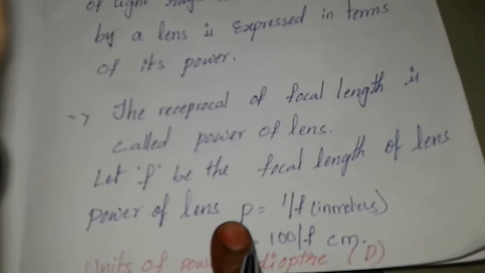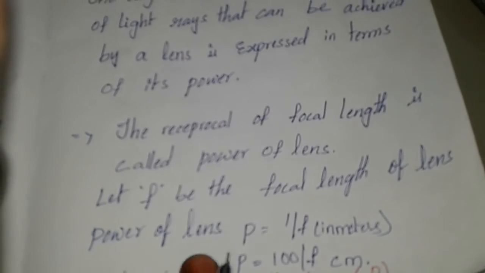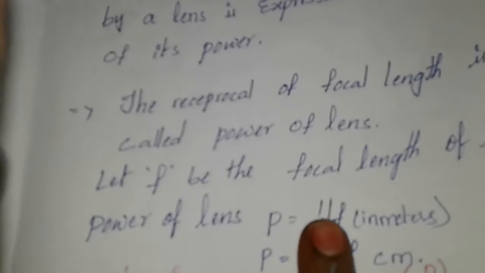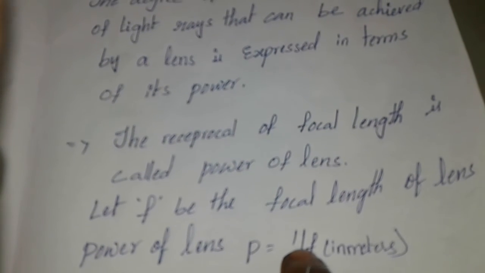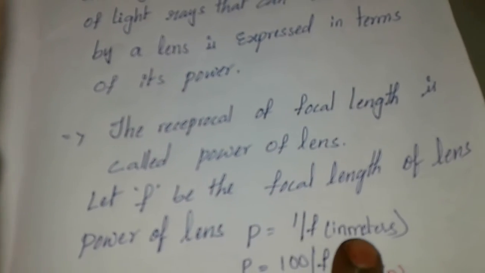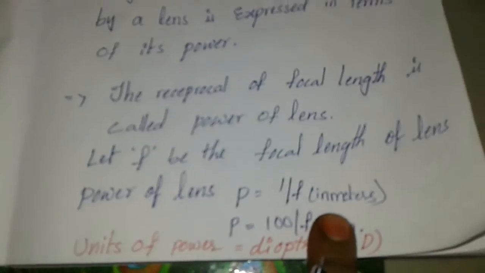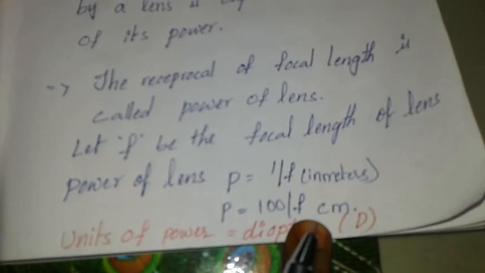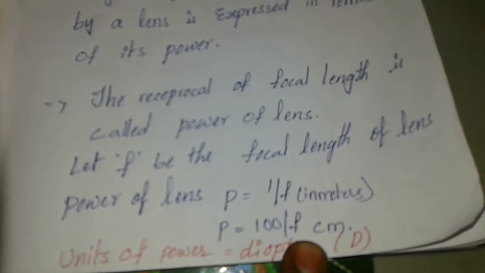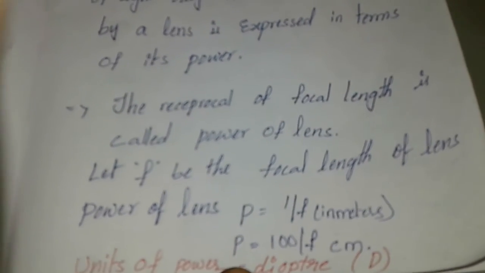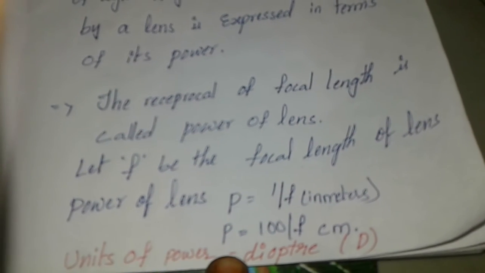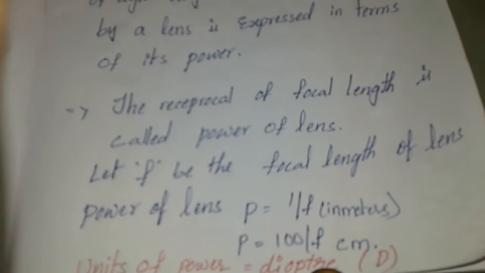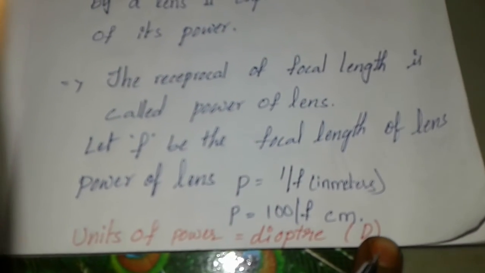Power of lens is denoted by the letter P, so P equals 1 by f, if f is in meters. If it is in centimeters, we have 100 by f. The unit of power of a lens is the diopter, denoted with the letter D.